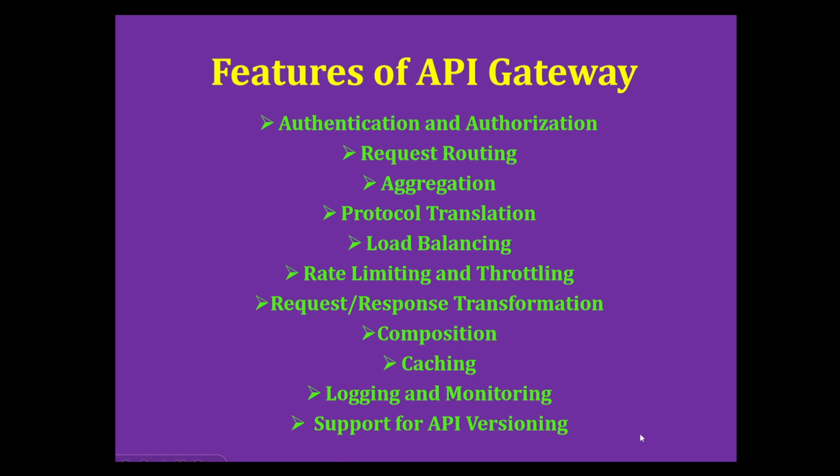Next is support for API versioning. It will allow different versions of the API to coexist. We can create a service with old or new API versions and enable safe transitions when updating services. Finally, there are security features. It supports TLS termination and can integrate a web application firewall for threat protection. So these are all the important features of the API gateway.